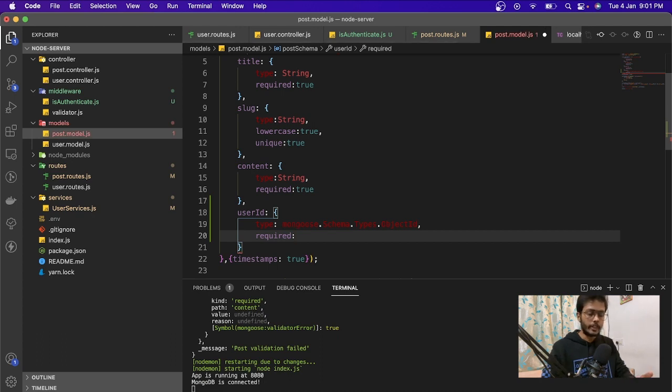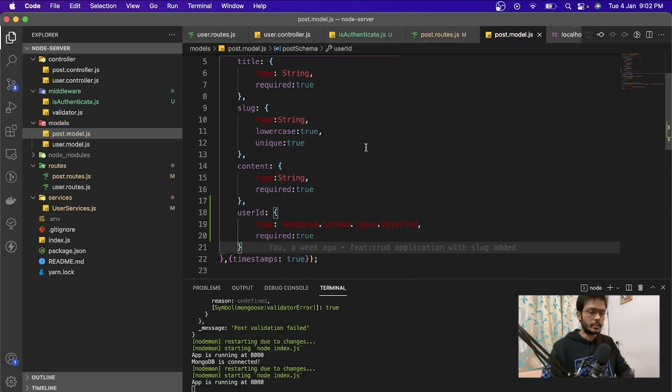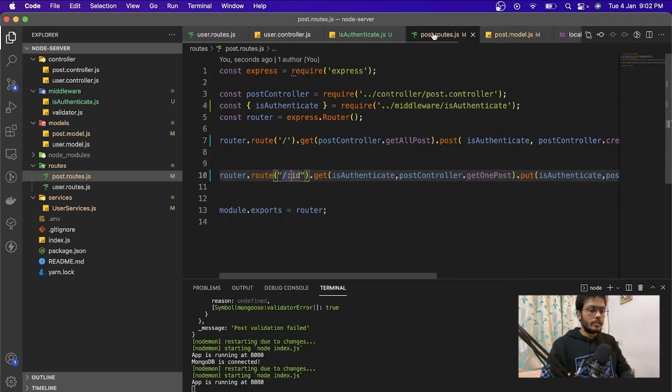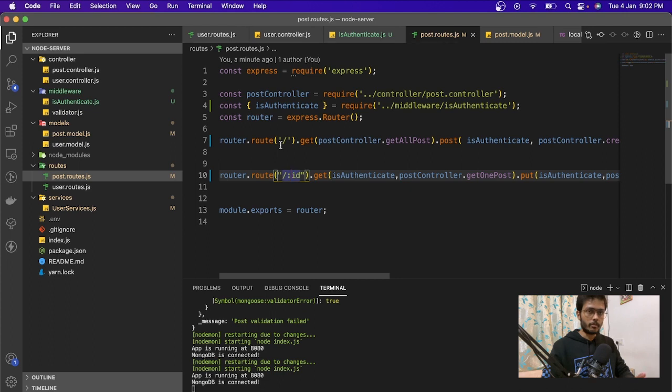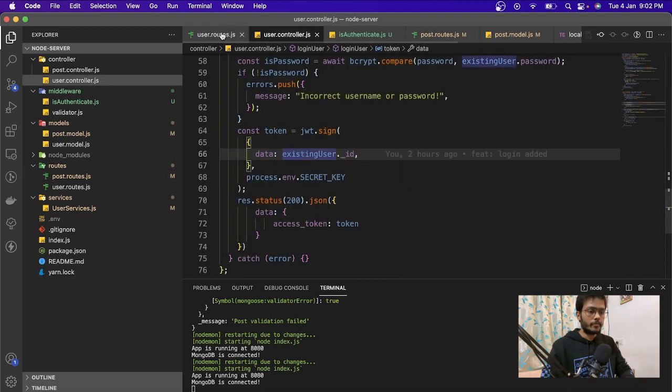Every time you create a post, you are going to need a user ID, so you just need to pass the user ID. That would be true. Let's save it. Now if we try to create the post right now, it will definitely throw some error.